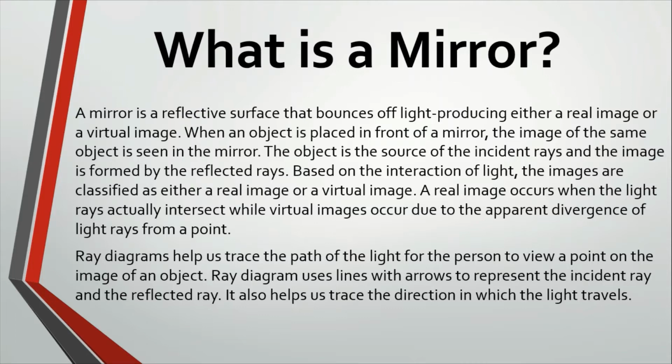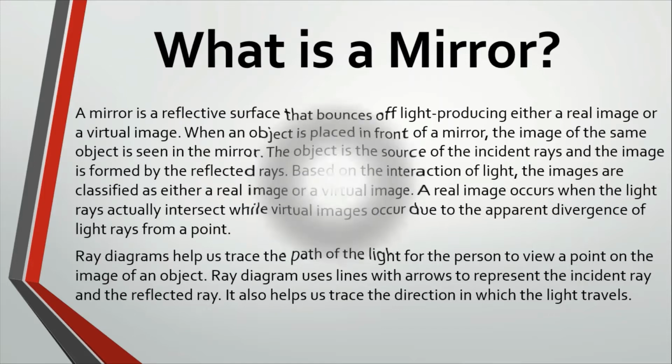A real image occurs when the light rays actually intersect, while virtual images occur due to the apparent divergence of light rays from a point. Ray diagrams help us to trace the path of the light for the person to view a point on the image of an object. A ray diagram uses lines with arrows to represent the incident ray and the reflected ray. It also helps us trace the direction in which the light travels.